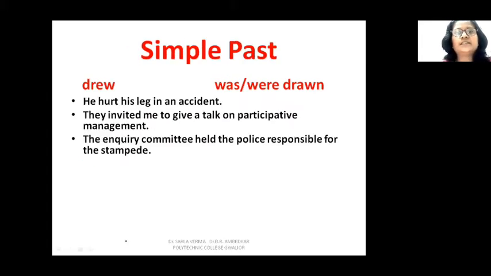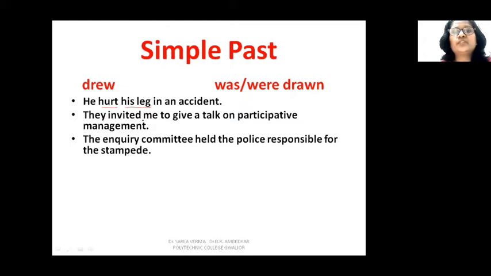Like, see these sentences in simple past. He hurt his leg in an accident. This is the first sentence. In this sentence, hurt is your verb, and hurt what? His leg. Only this much part of the sentence will be required for changing it into passive. His leg is the object and hurt is the verb.